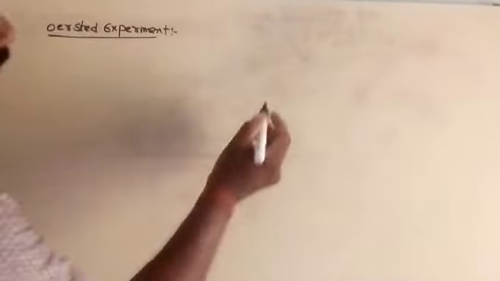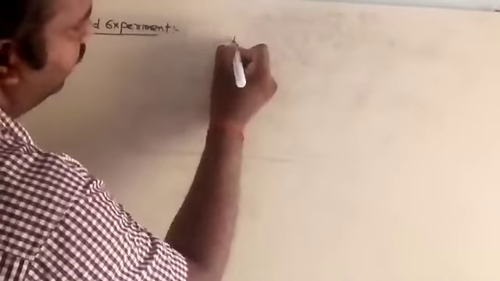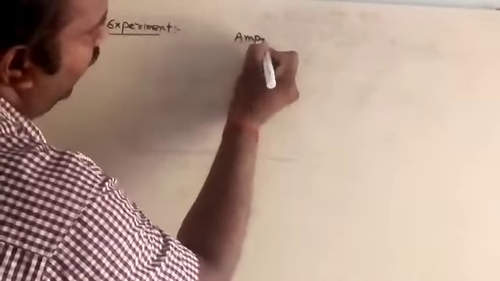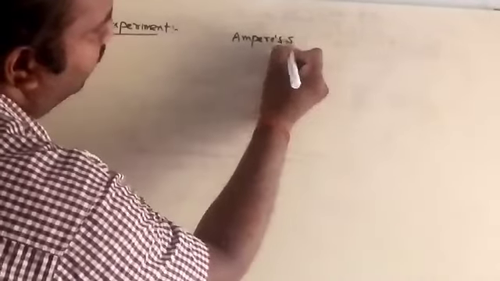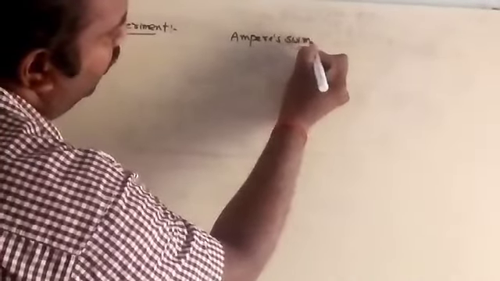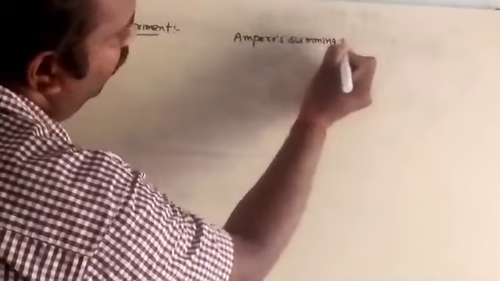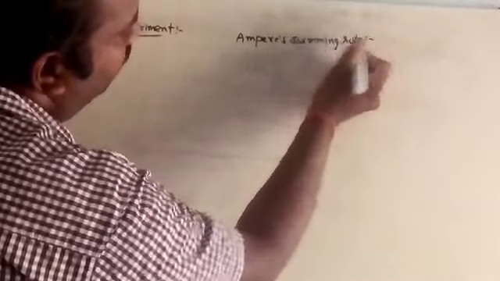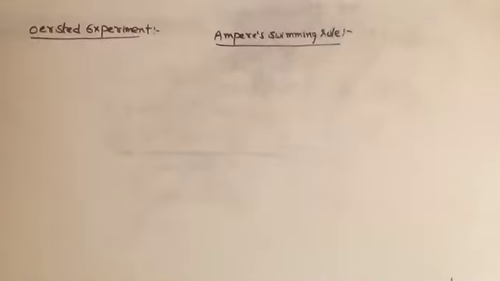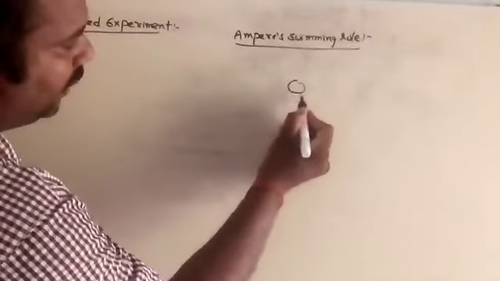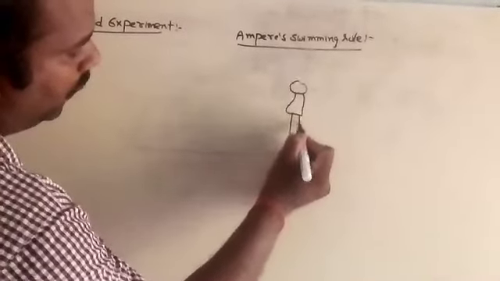Then, what is the Ampere's swimming rule? This is the person.